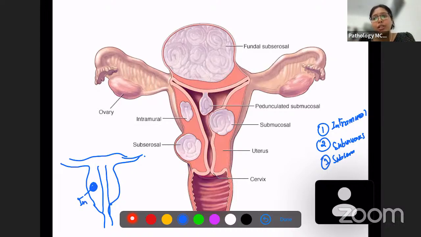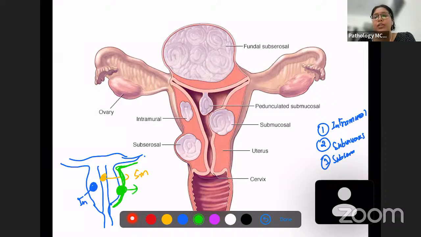Submucosal is whenever mucosa, what do you say? Any internal part is mucosal, correct? So you're going to have here within the endometrial cavity. So this is submucosal. Okay. And another type of leiomyoma is going to be present in the serosal aspect. Serosal aspect is wherever this is the serosa. Okay. The end where the uterus or any organ is coming into contact with the cavity, that is a serosa.